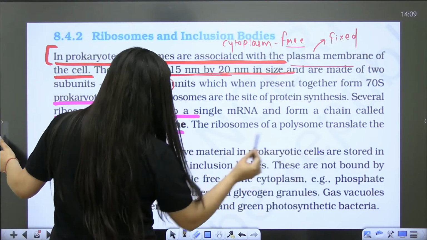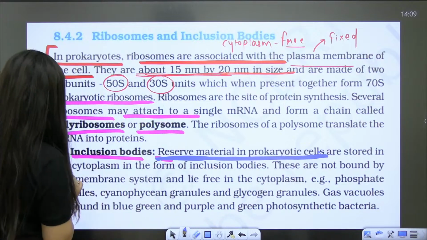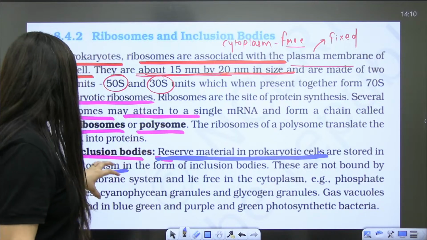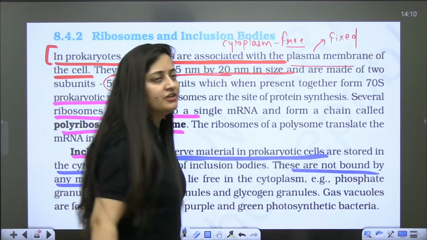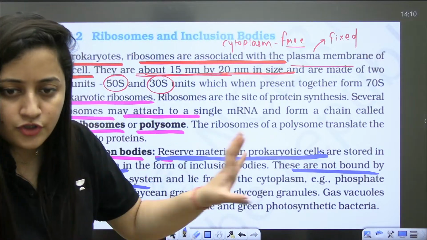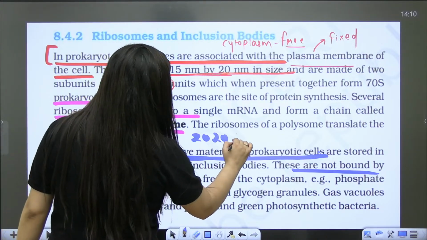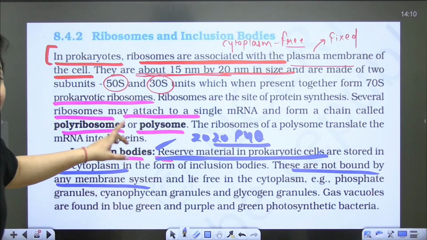What are they? They are the reserve food material in prokaryotic cells, stored in the cytoplasm. So it is basically the storage granules. They are not covered with any membrane system. A question on inclusion bodies was there in 2020. It was there in 2022 as well, but for sure it was there in 2020, right? It's a 2020 previous year question. So it is not covered with any membrane.